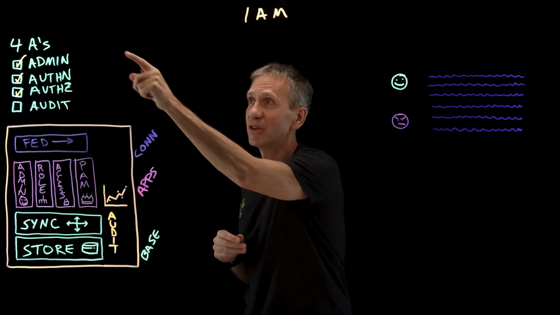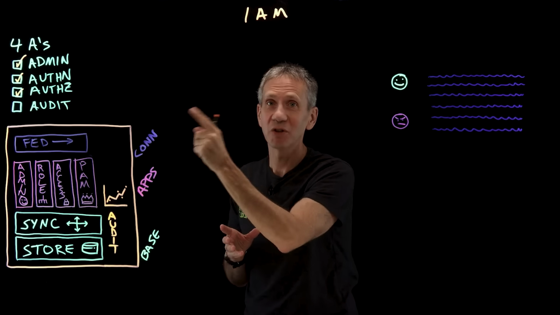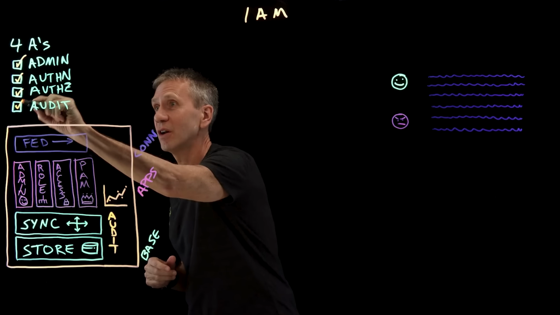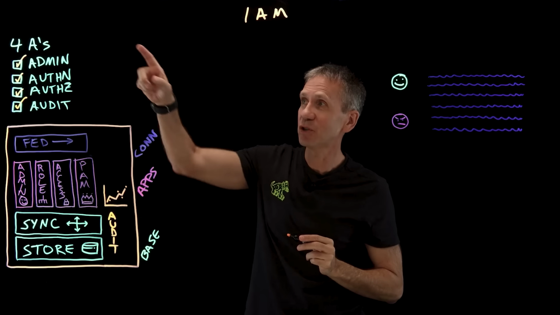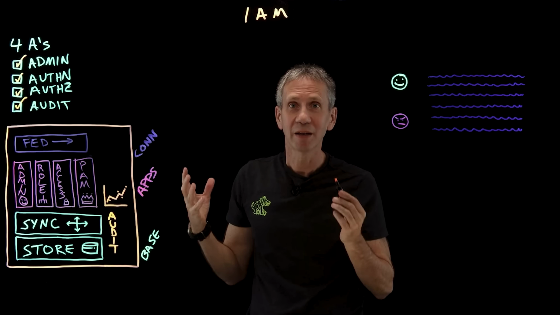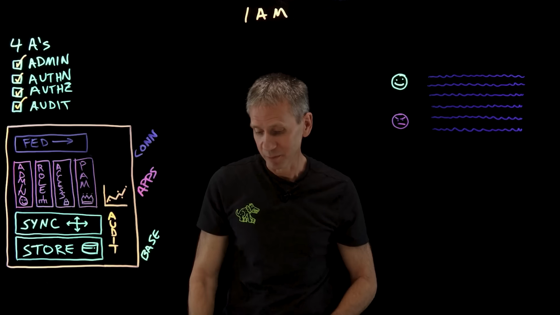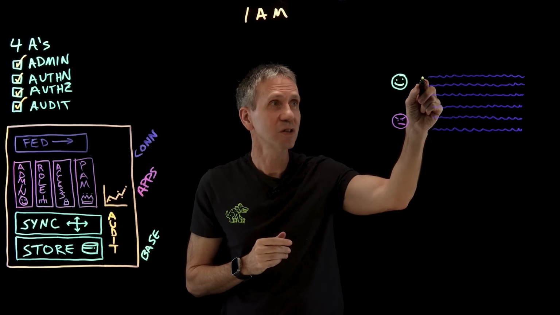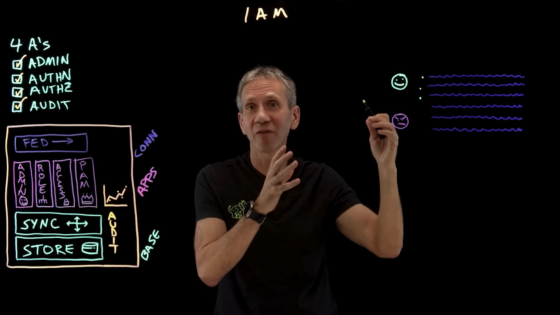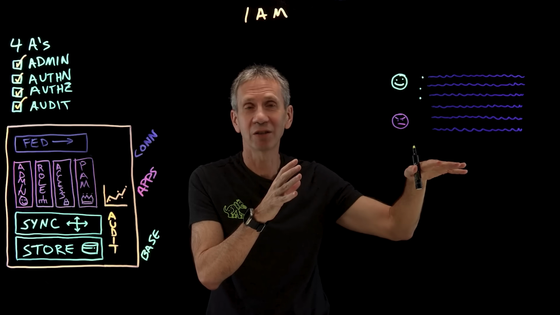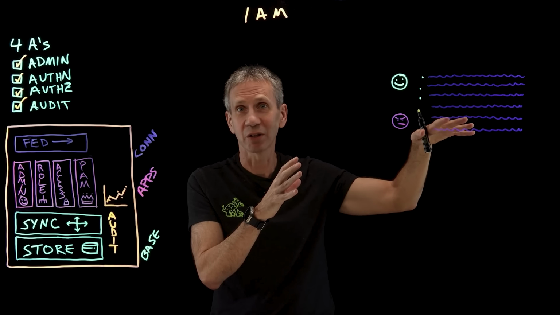Okay, now we've covered the first three A's: administration, authentication, authorization, and the fourth A is audit. That's where we go back and make sure we did the previous three A's correctly. Now, how do we do that? Well, we're going to look at an example here. Here's a user doing normal stuff, logs into the system, does something, and for everything they do, we're logging that access. We're logging the activity so that we can go back and see later.